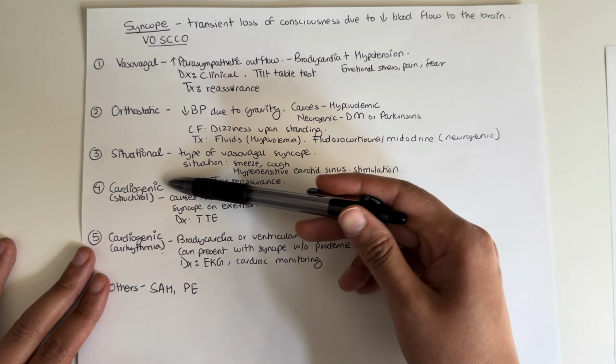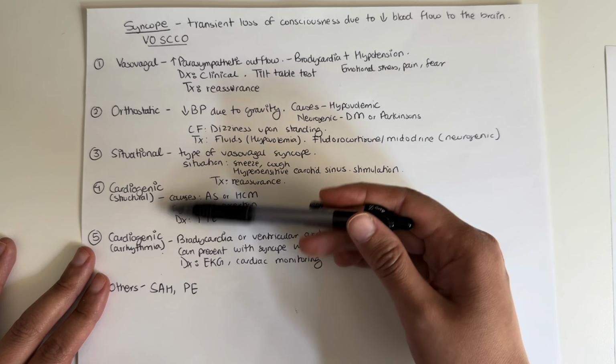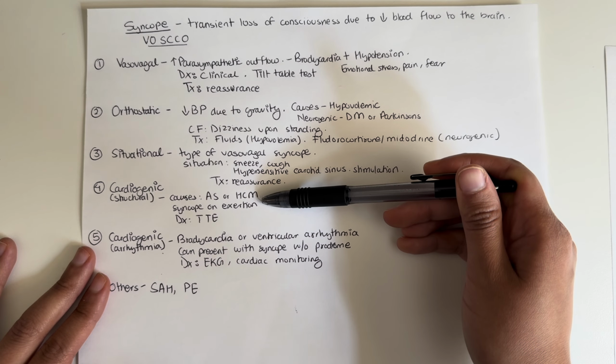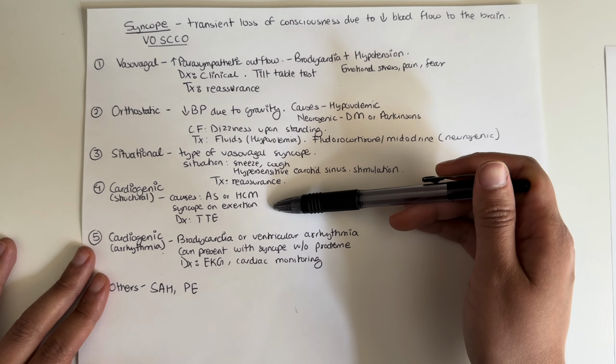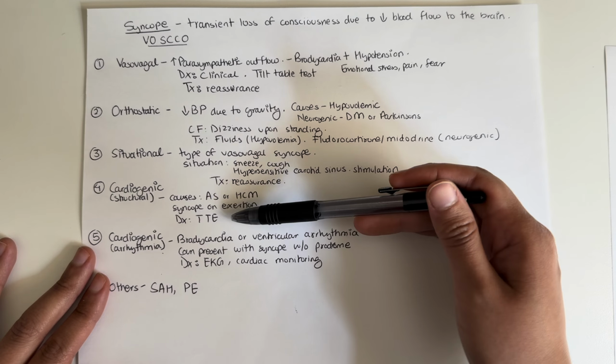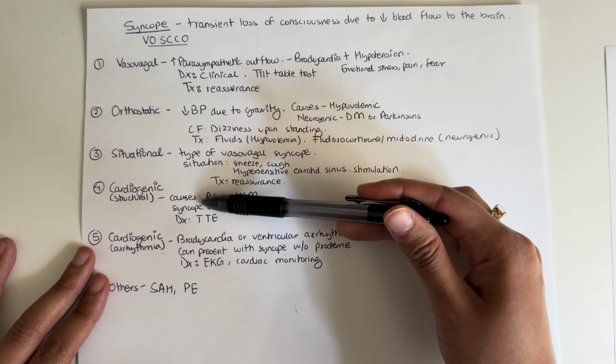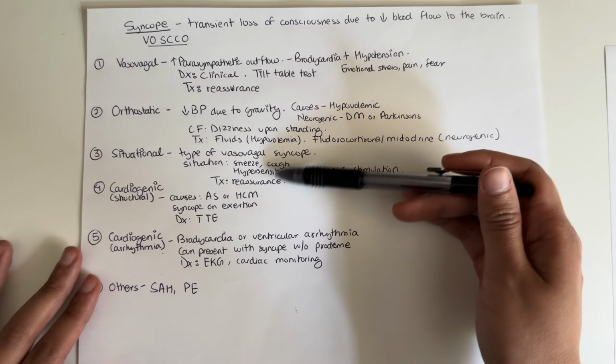Next up is cardiogenic. Cardiogenic is divided into either structural or arrhythmia. If it's structural cardiogenic, think about causes such as aortic stenosis or hypertrophic cardiomyopathy. And the patient usually has syncope on exertion. Diagnosis is usually a transthoracic echocardiogram, and that's going to show the structural issues of the heart, whether there is aortic stenosis or hypertrophic cardiomyopathy.